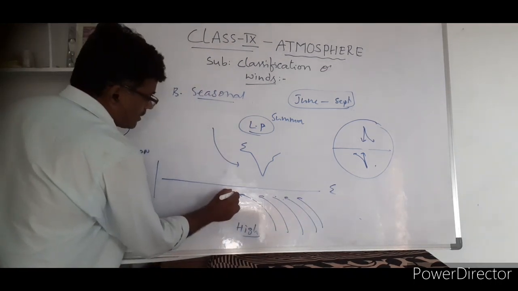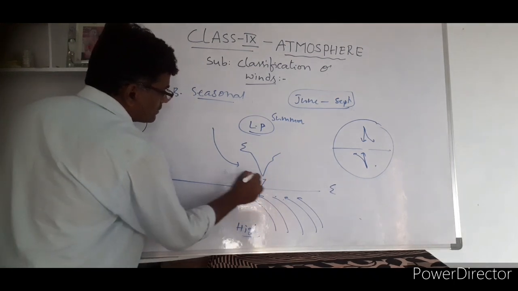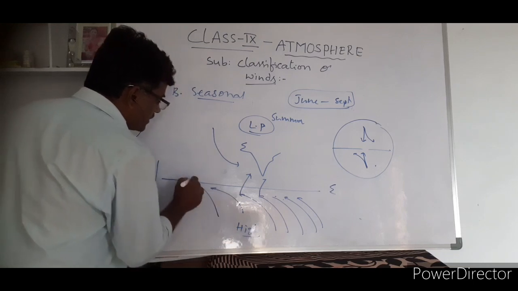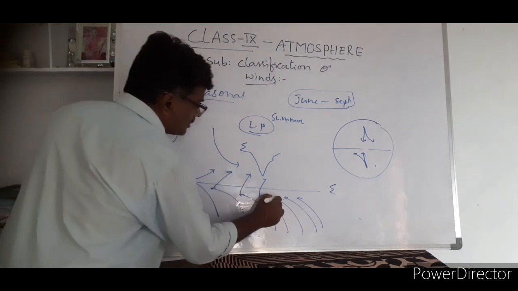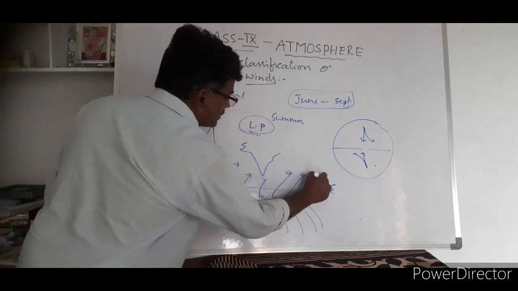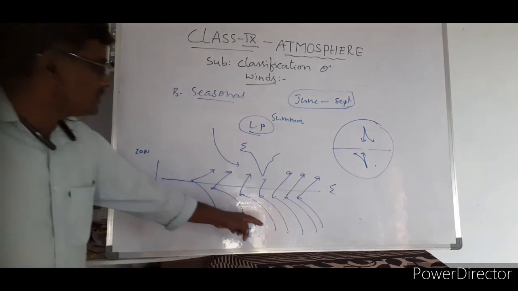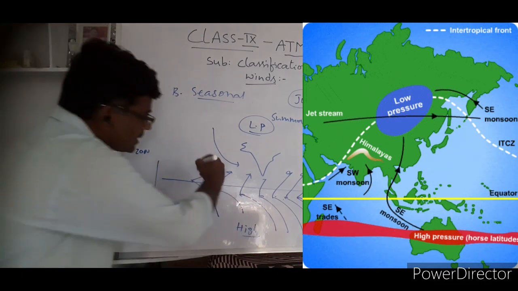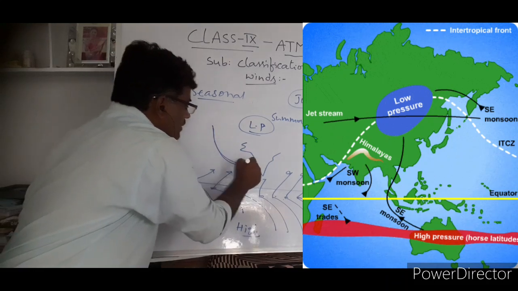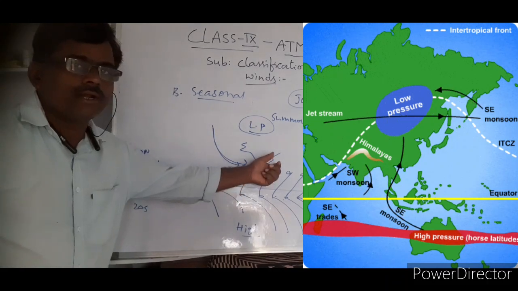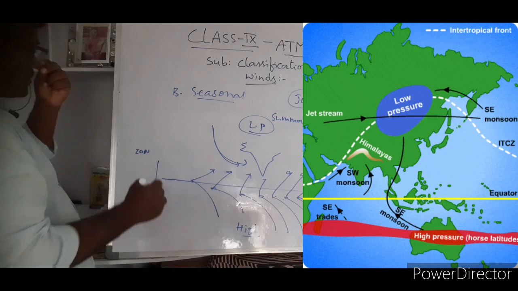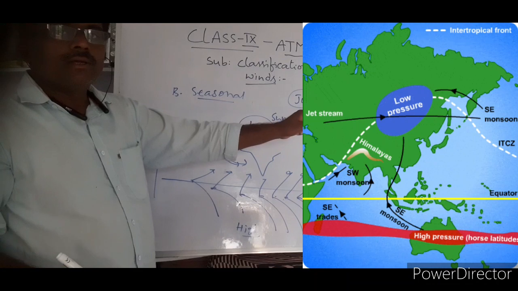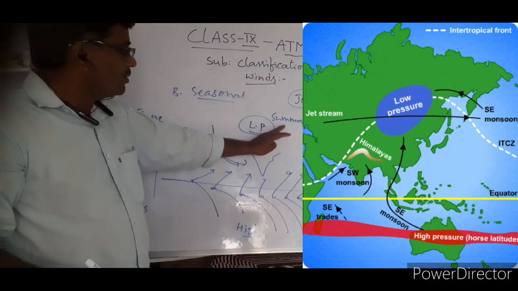After crossing the equator, their direction will be changed, as the direction of wind is like this. So whenever wind crosses the equator, it can move like this, like this, like this. Look at this. This is about the direction of the wind in the southern hemisphere. After crossing the equator, their direction will be changed, as the direction of the wind in the northern hemisphere is like this. Got it? So in this process, during June, after March, April, May, when the area becomes low pressure,